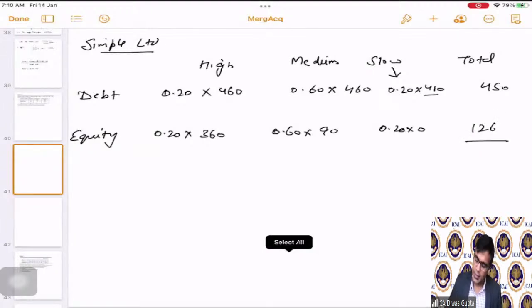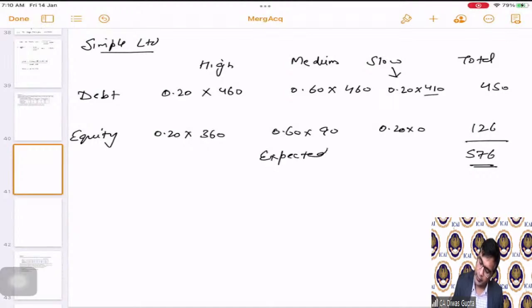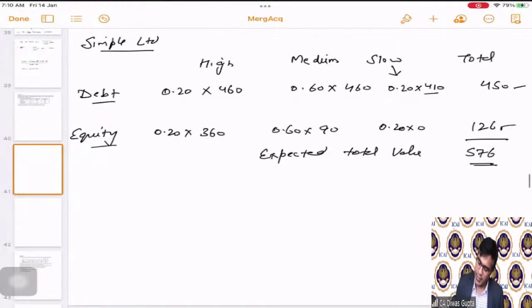So 126 is the total. 576 is the total expected value. Expected total value. And expected debt value is 450. Expected equity value is 126. This is for Simple Limited.